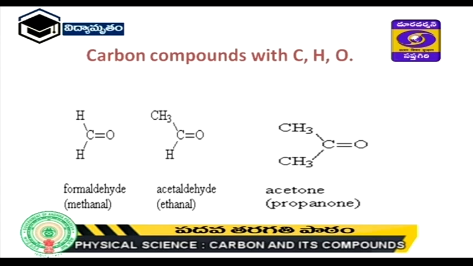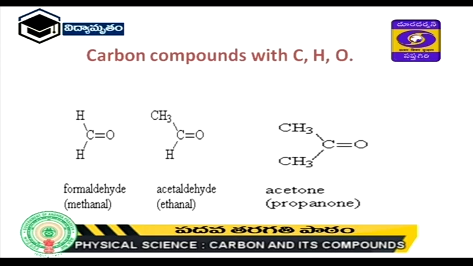If the other bond is also H, this is called formaldehyde, also called methanal. Next, if one hydrogen is replaced by an alkyl group, that is CH3, it is also an aldehyde, acetaldehyde. This is also called ethanal.